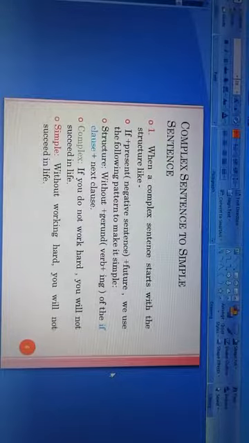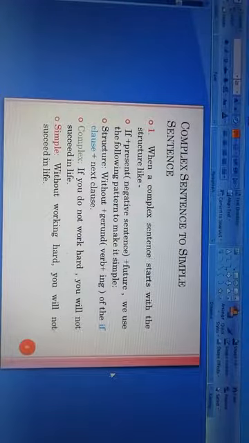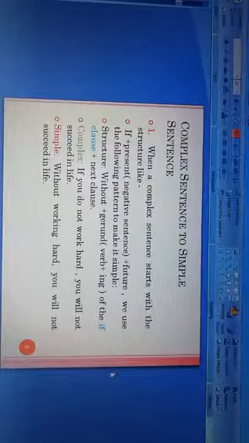The structure is like that: without plus gerund. What is gerund? Verb plus ing of the if clause, and then we will write the next clause. Now the example. The complex sentence is, if you do not work hard, you will not succeed in life. This is a complex sentence. It starts with the structure if plus present tense plus future tense.